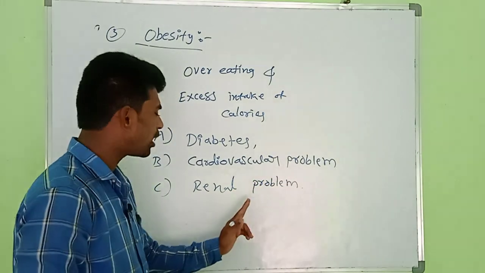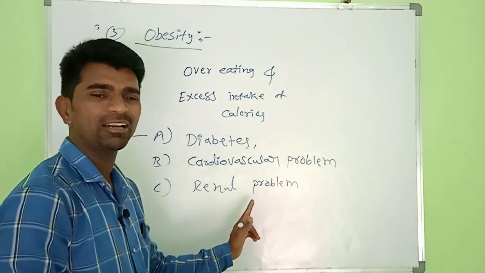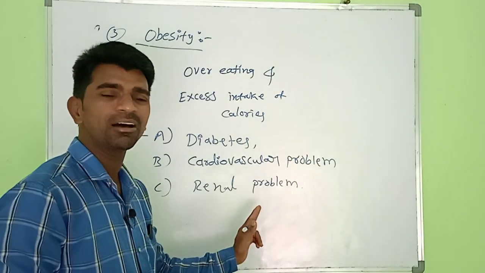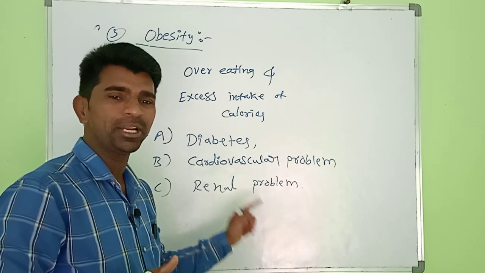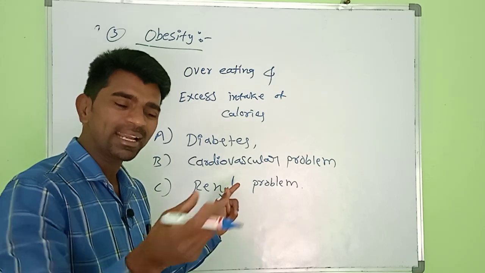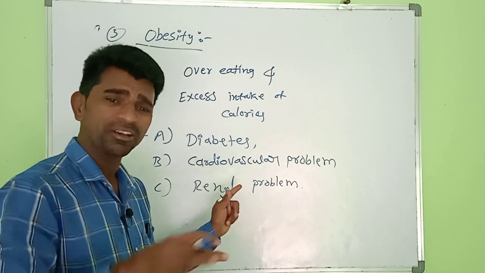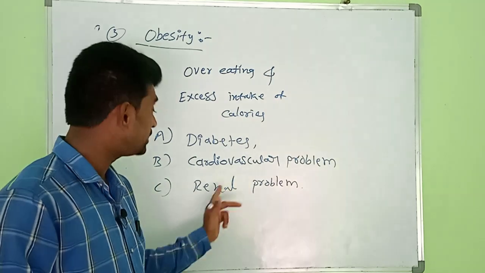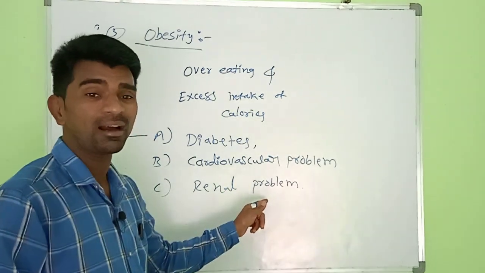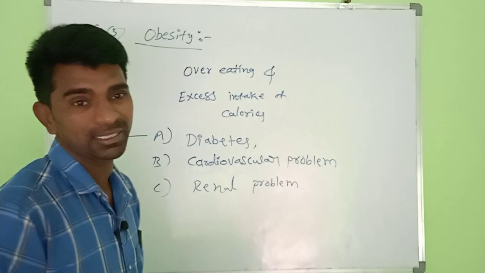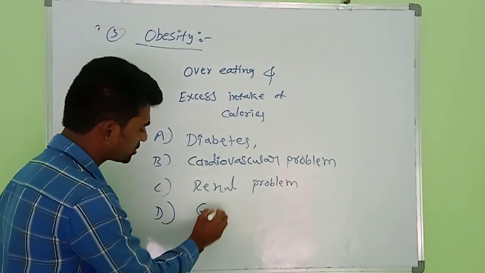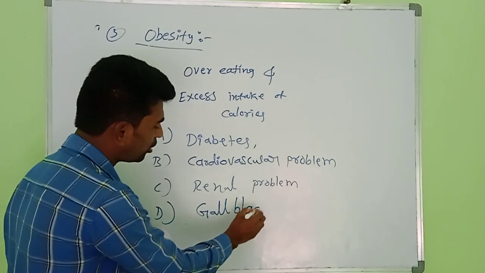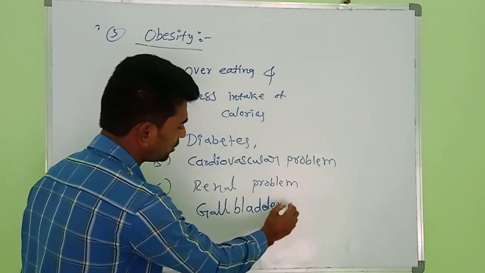There will be a problem in the renal artery and renal vein, which take blood to and from the kidneys. The renal artery carries the blood to the kidneys, and the renal vein collects the deoxygenated blood from the kidneys. There will be a problem in obese persons or children. Next one, gallbladder problems.